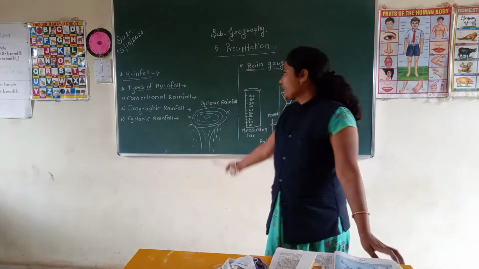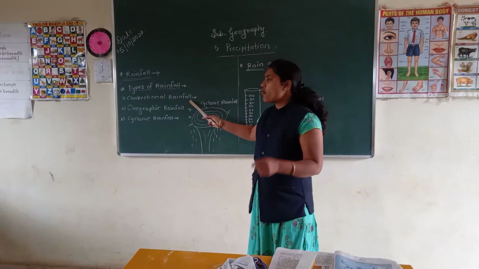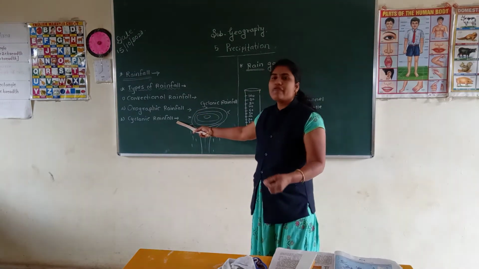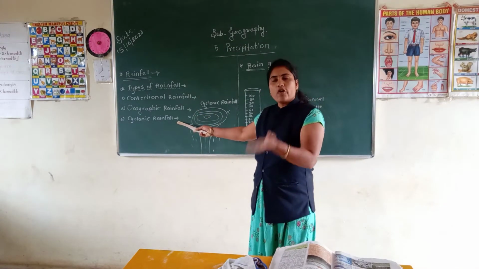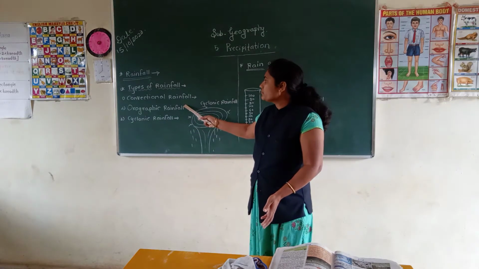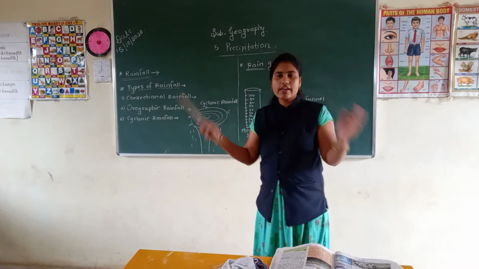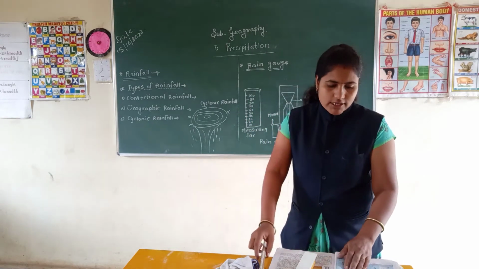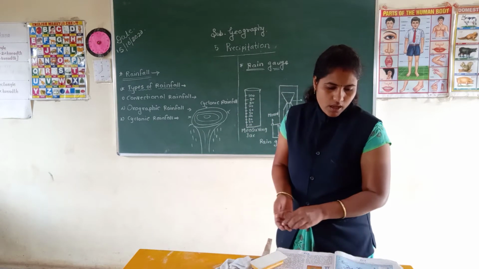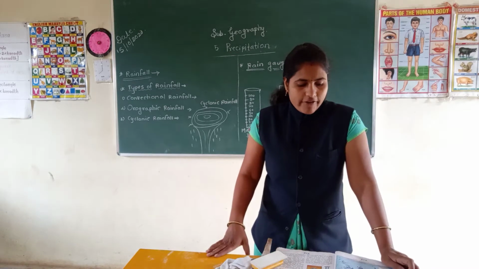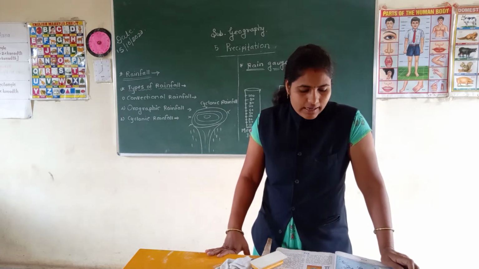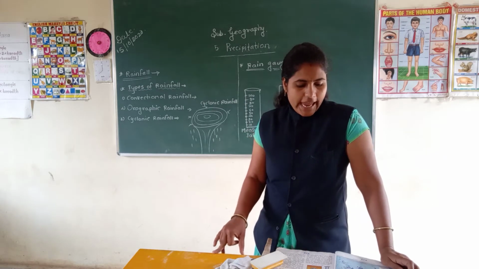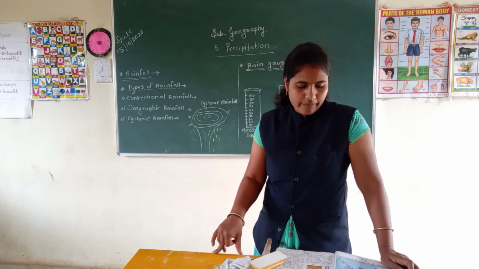And we have seen that convectional rainfall occurs in equatorial areas. The cyclonic rainfall is found in tropical areas, and orographic rainfall is found in a large area of the world. Okay, understood students? Now see students, orographic and cyclonic rainfall are less certain, and such areas are prone to very heavy rainfall, floods and drought frequently.